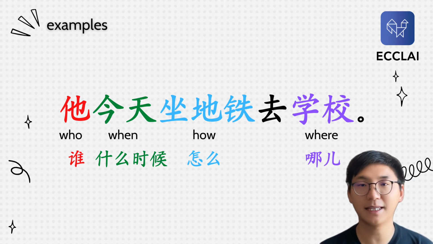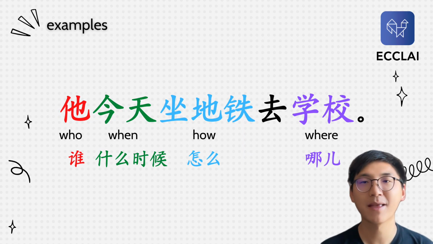If we want to ask for 地铁, 地铁 is a noun. If we want to ask for that, we use what. By what? 坐什么. But if we want to ask about the whole verb part, 坐地铁, which means to take the subway or by subway, then we need to use how, right? How did he go to school today? Like in English. So we change this blue part for 怎么. 怎么 means how. So we say 他今天怎么去学校? Okay? So it's like a nice exercise.